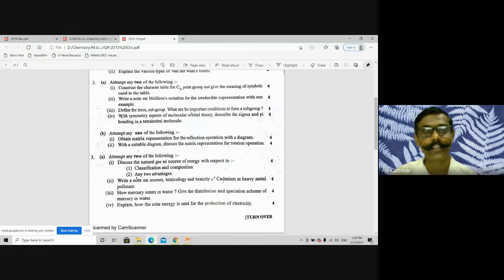Okay, now see the next. Which symmetry aspects of molecular orbital theory describe the sigma and pi bonding in a tetrahedral molecule? See, this question paper is an old question paper, October 2013. At that time, pi bonding was included. But sigma bonding we have just discussed with the help of SALC. So now the pattern will be different.